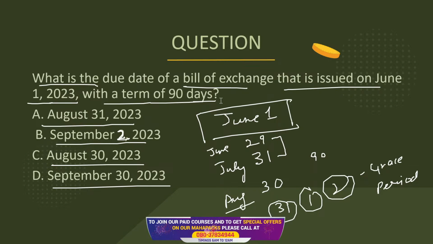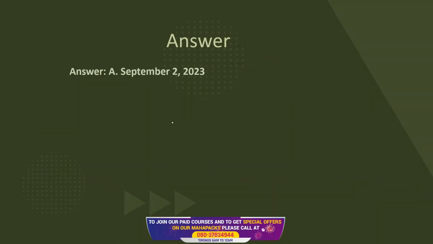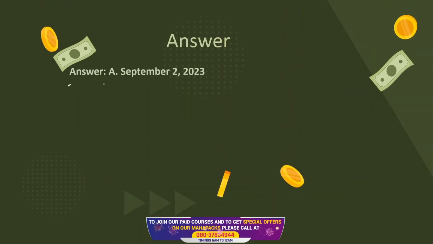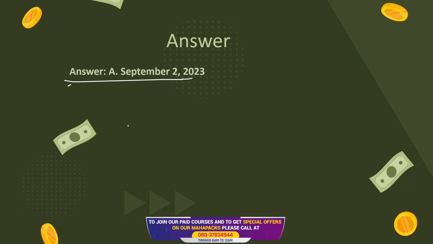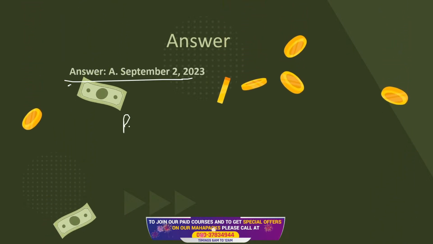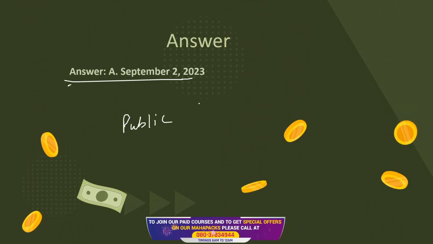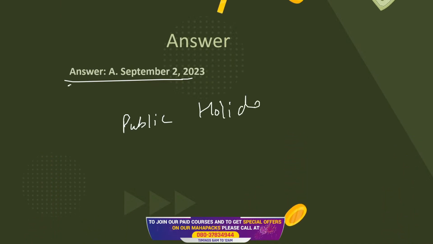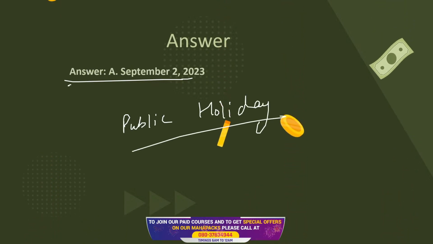It is going to be September 2. If it would have been October 2 and it is a public holiday, October 2 would have become October 1, because public holidays have to be preponed.